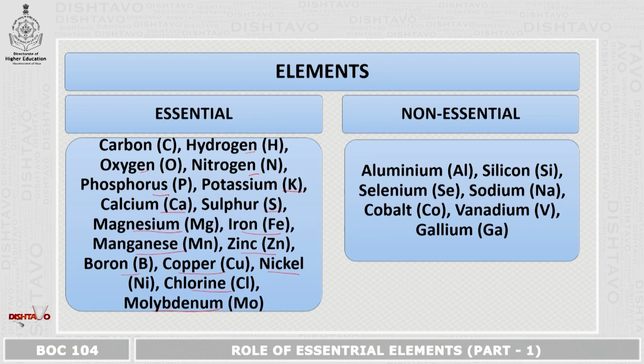These are the 17 essential elements. And the non-essential elements are aluminum, silicon, selenium, sodium, cobalt, vanadium, and gallium.